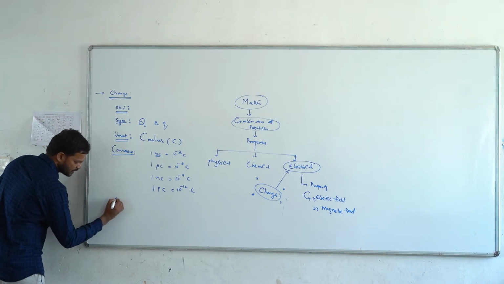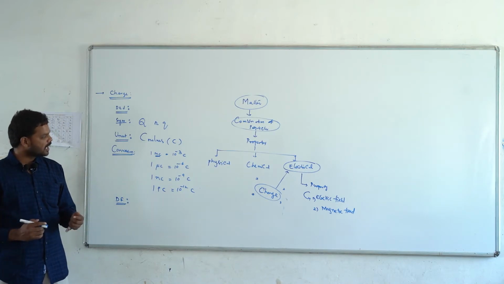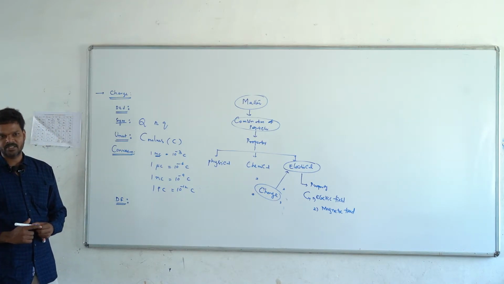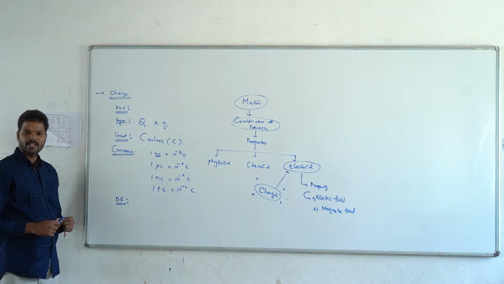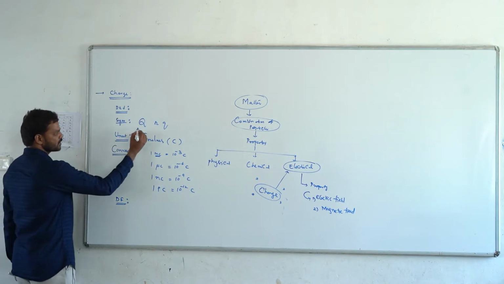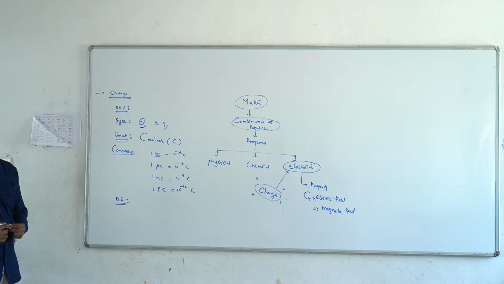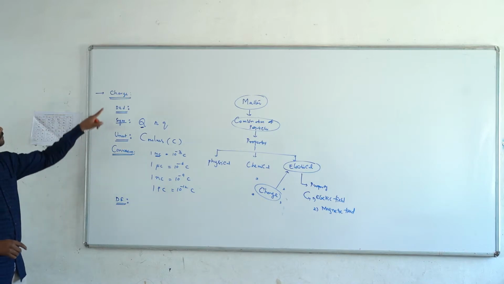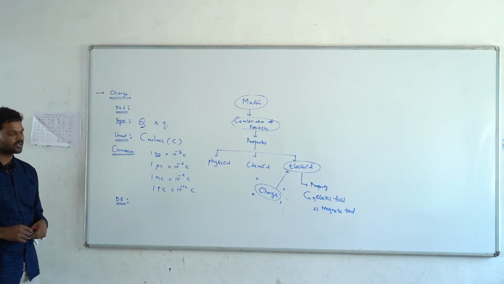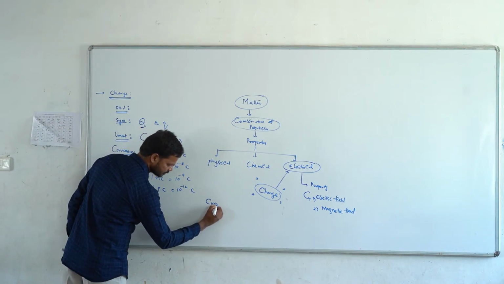After the unit, we go to the dimensional formula, DF. We know how to write the dimensional formula for a physical quantity. We already studied it in the +1 syllabus in units, dimensions and measurements. Here the charge is not a fundamental physical quantity. We know that we have 7 fundamental physical quantities. Among them, none is fundamental like the charge. So we have one fundamental physical quantity, that is the current.